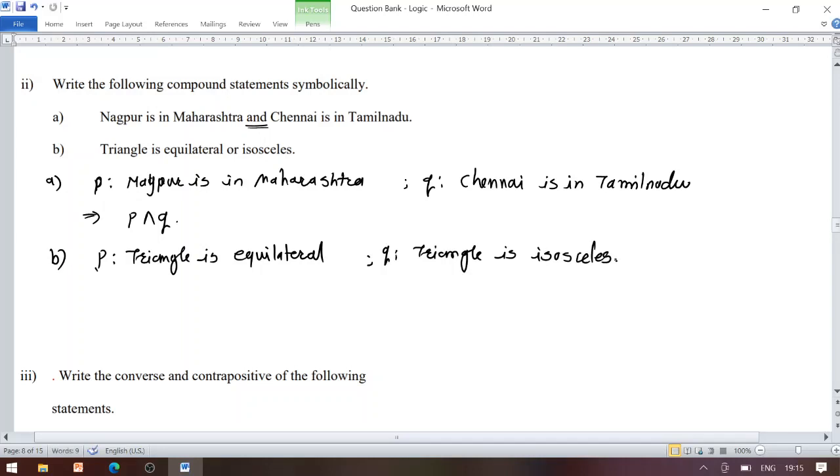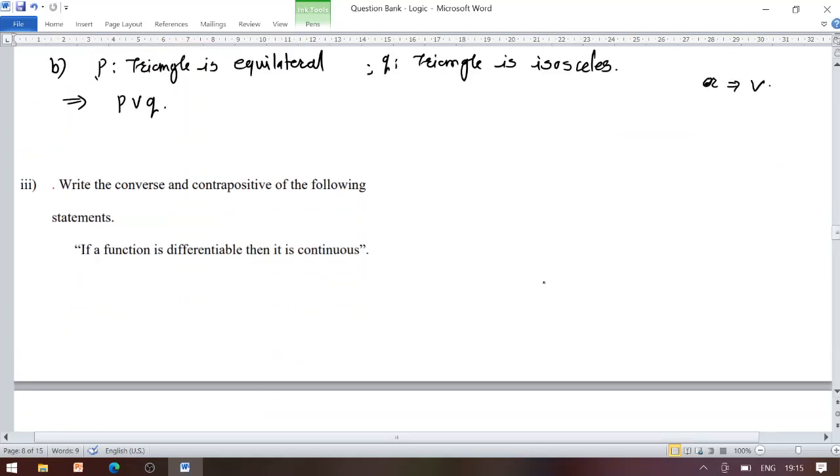Look carefully, both statements are compounded by using the word or. So the symbolic representation of the given compound statement is P disjunction Q, since and implies conjunction while the word or implies disjunction.